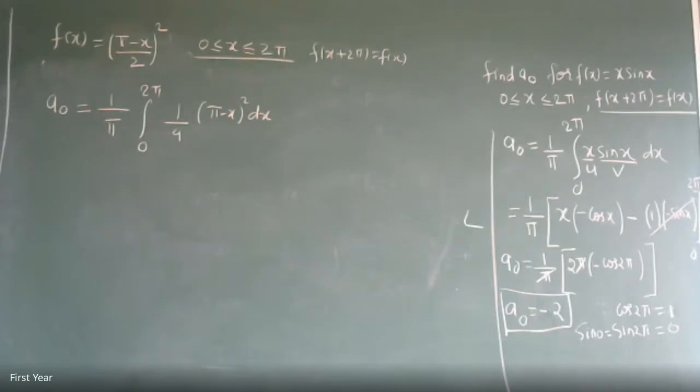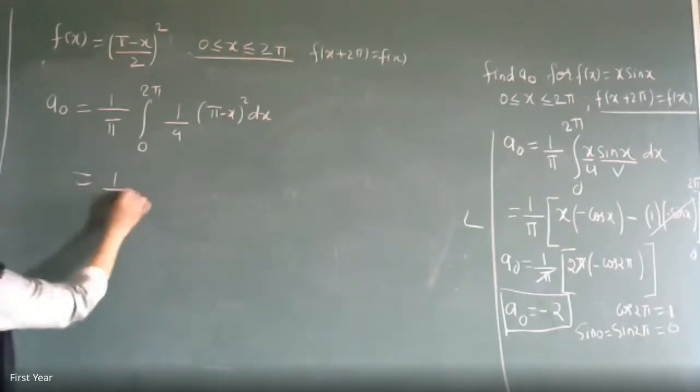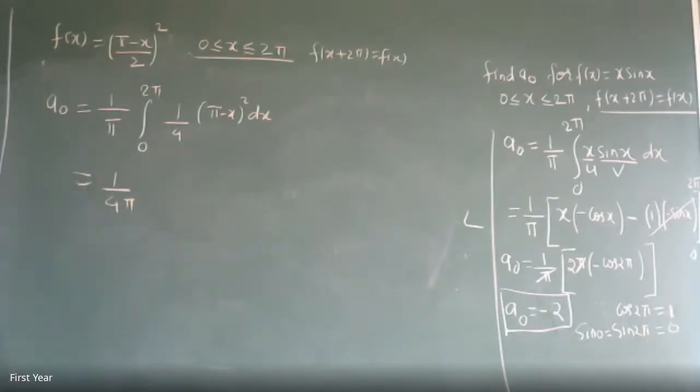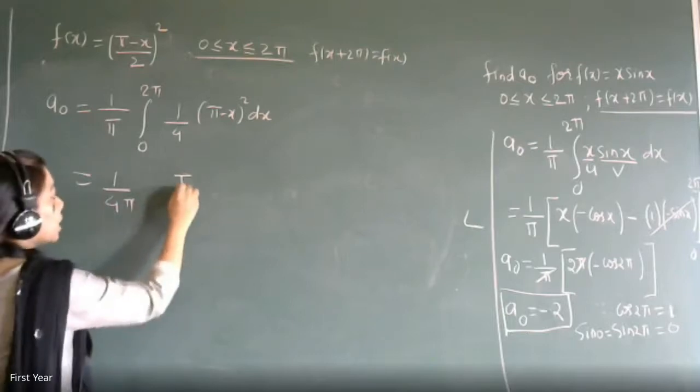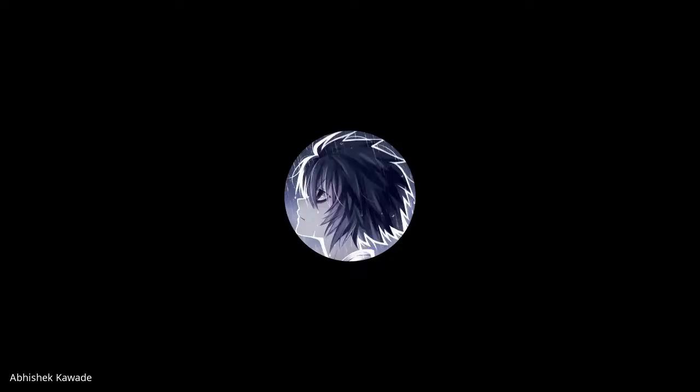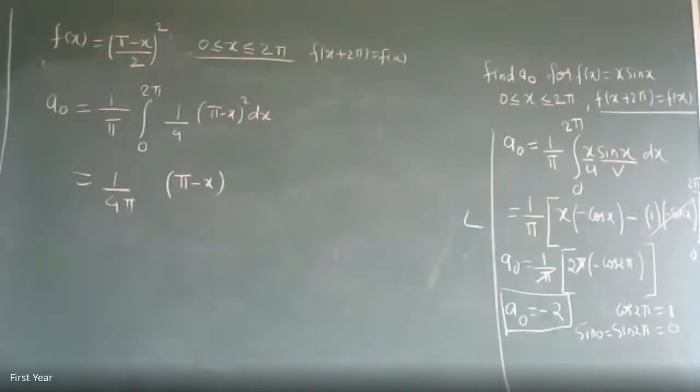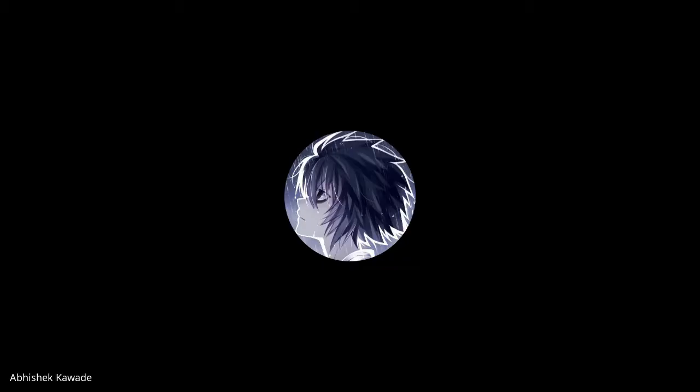Correct. Pi square by 6 is the answer. Those who are getting the answer as pi square by 6, that's the correct answer. So just see, it will be 1 by 4 pi integration of pi minus x the whole square. Ma'am, you have written the question wrong. It's square, pi minus x square. So I have written pi minus x the whole square. So the answer does not become pi square by 6? Okay, let me check.